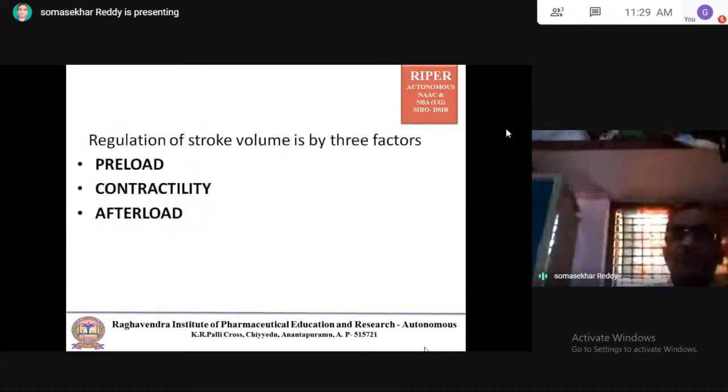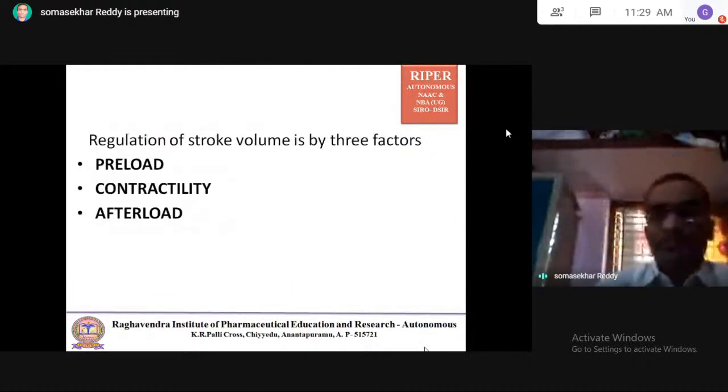Coming to the regulation of stroke volume by 3 factors. Stroke volume is the amount of blood ejected from the ventricles per beat.